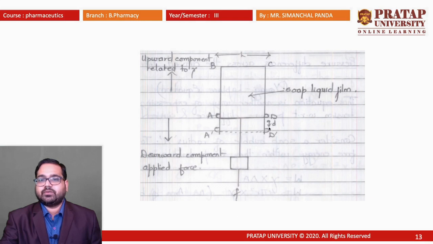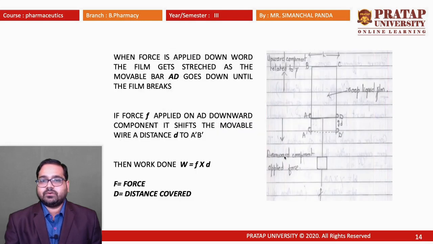Here we can see it will move a distance of D. F is the force we are applying. There are different components. One is BC, that is the length, which will remain the same as AD. Upward component, that is related, and downward component, that is the applied force. Next we will go for the derivation of the equation now.